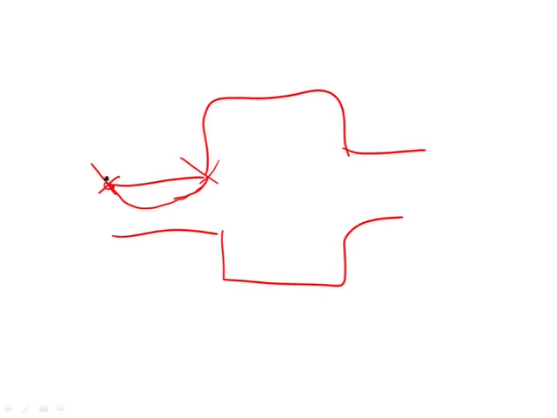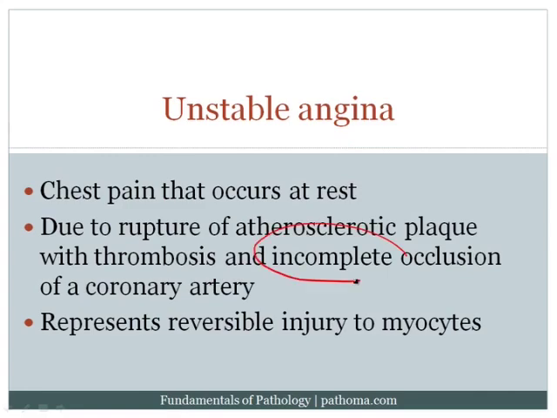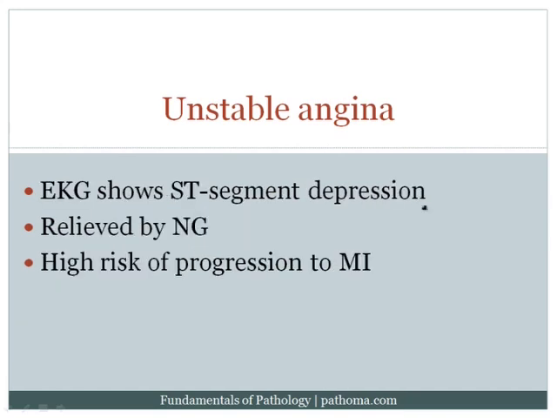collagen and the necrotic material within the plaque, which would then allow for activation of thrombosis. Now, thrombosis would occur, but it would only partially occlude this vessel. That would then allow for a small amount of blood to flow through, which would keep the myocardium alive. However, the patient would have chest pain at rest. Now, again, important to note, you get incomplete occlusion. That's super high yield, and this again would represent reversible injury to the myocytes. On EKG, you would see ST segment depression, and that's because you would have predominantly subendocardial ischemia.